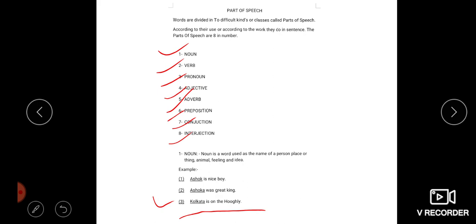First part of speech is noun. A noun is a word used as the name of a person, place or thing, animal, feeling and ideas.